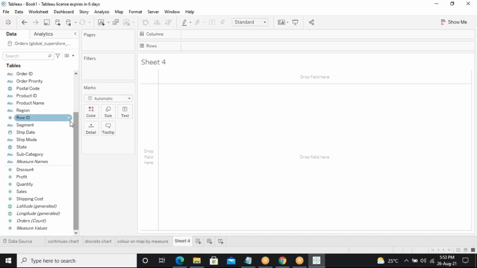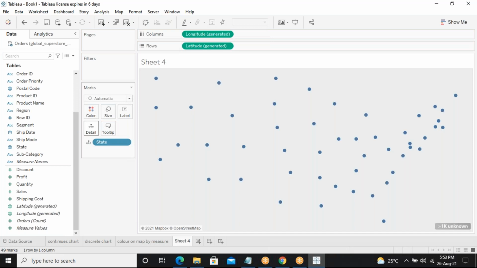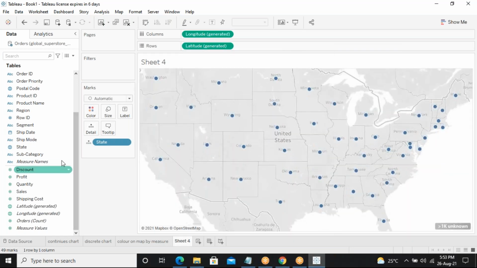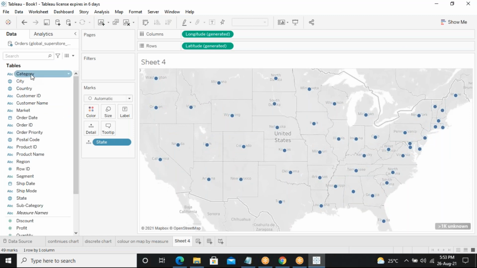Here I'll do the same thing. I'll take state and then details, or else you can double click and take that category, and drag and drop it into colors. See what you're getting. Both I'm taking from the dimensions. Take the category and drag and drop into colors. Can you see what you are getting?